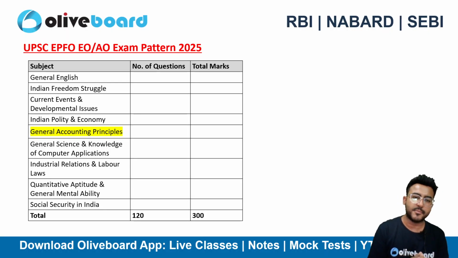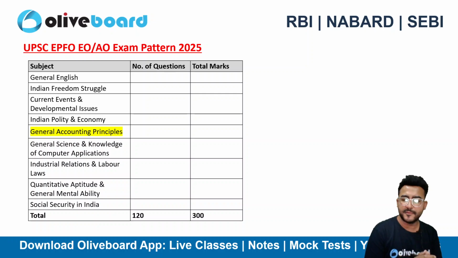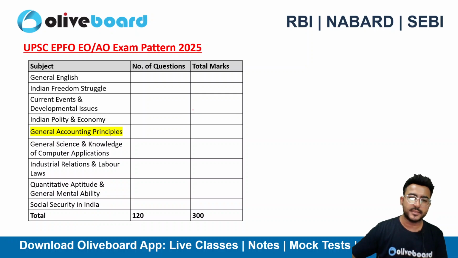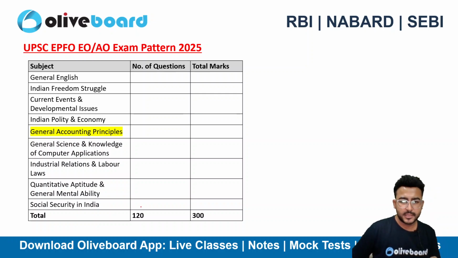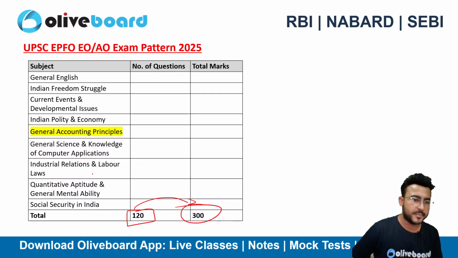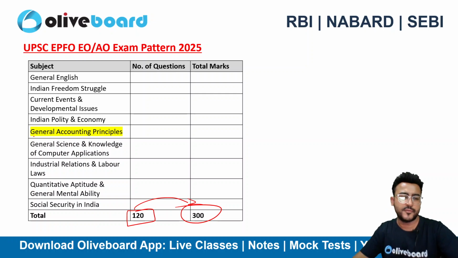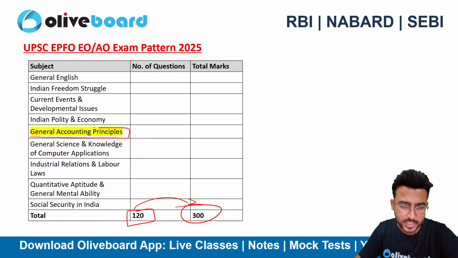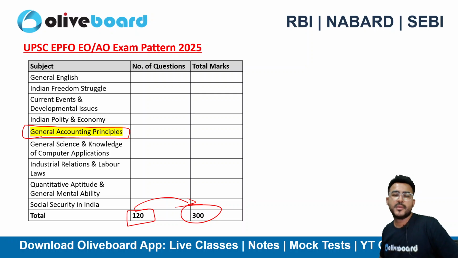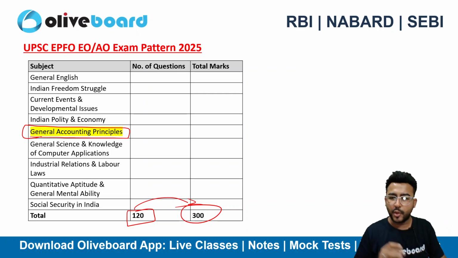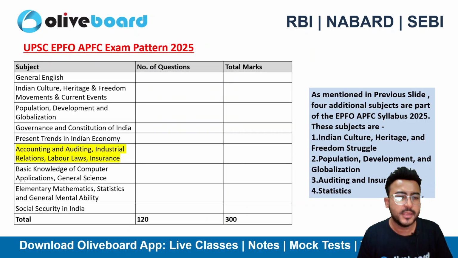Let's discuss the UPSC EPFO EO and AO exam pattern first, so you know the subjects that you need to study. The number of questions will be 120 and it will be a paper of 300 marks. In this particular video we are going to discuss general accounting principles, what things you need to learn if we talk about general accounting principles, right?